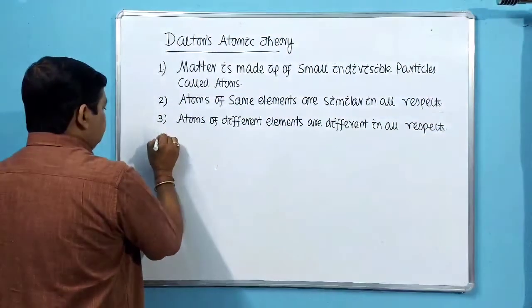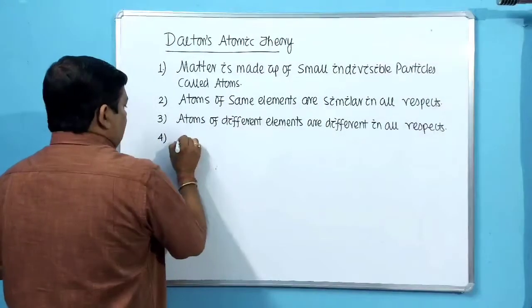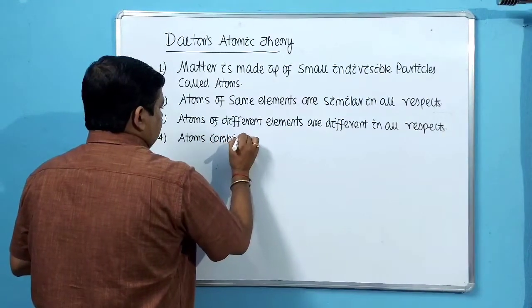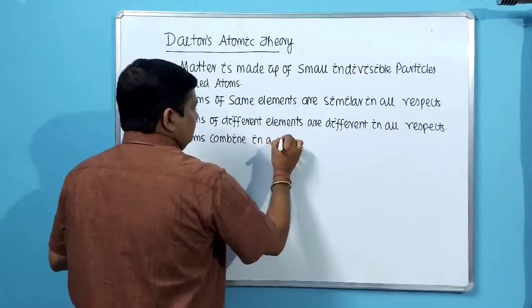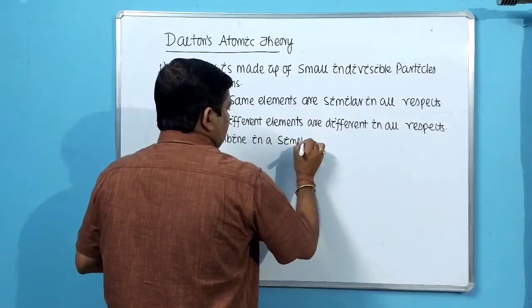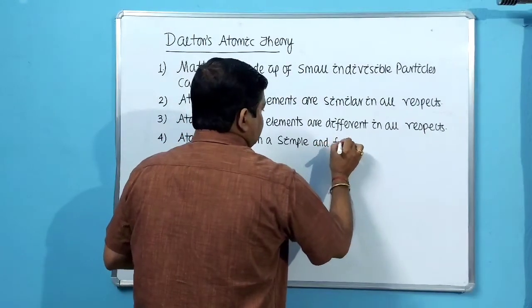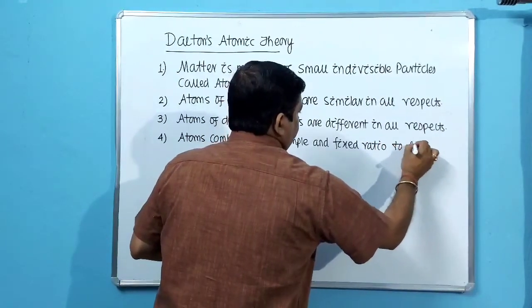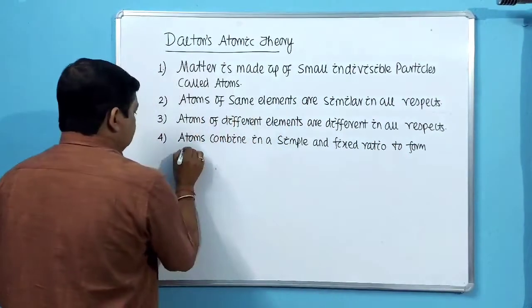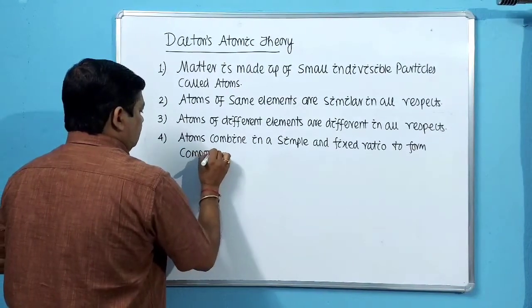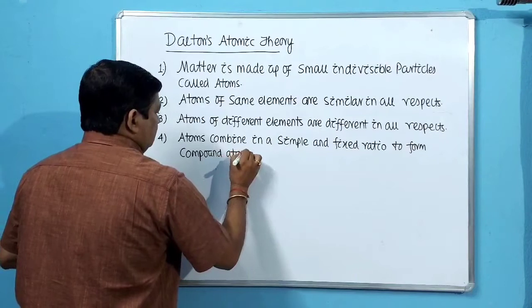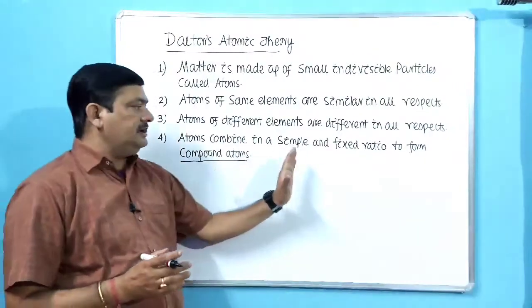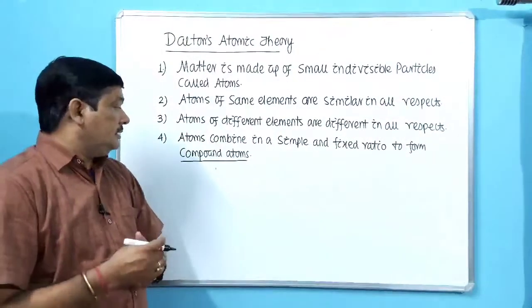Then next. Atoms combine in a simple and fixed ratio to form compound atoms. I am underlining this point, compound atoms. So atoms combine in a simple and fixed ratio to form compound atoms.